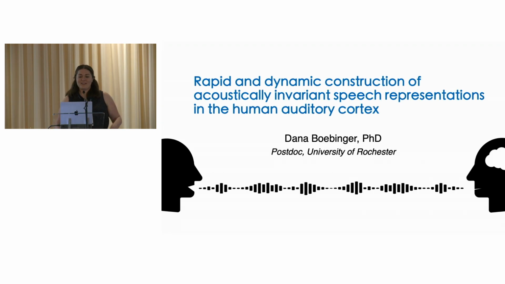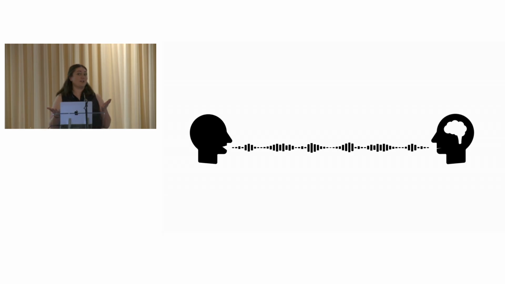So deriving information from speech is one of the most critical functions of the human auditory system. It's usually pretty effortless, but as we all know, speech perception in actuality is a highly computationally challenging process. And that's due in part because factors extrinsic to the speech signal substantially alter the acoustics.